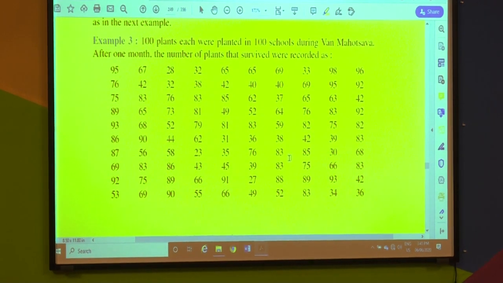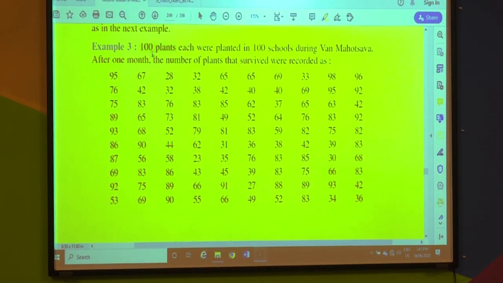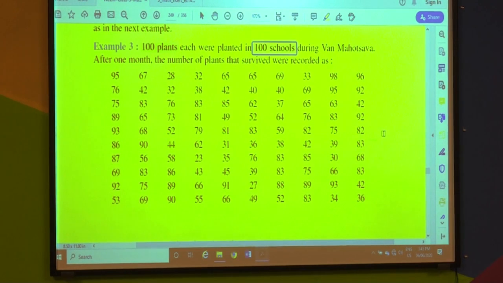Data is increased here: 100 plants each were planted in 100 schools. Children, understand the situation.